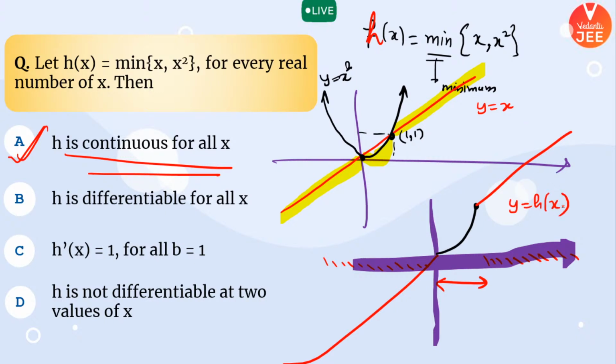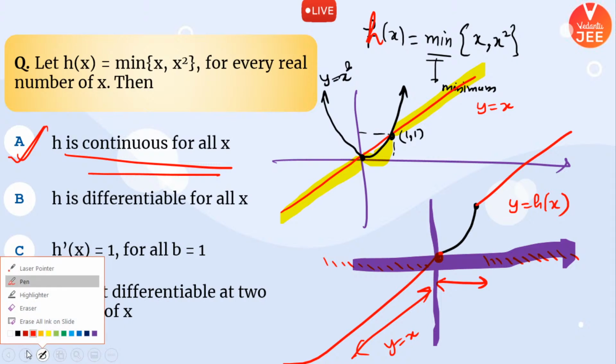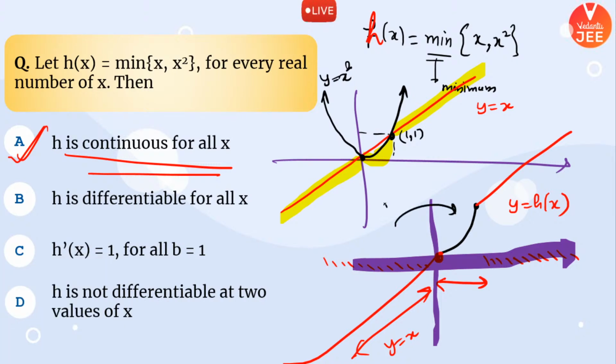Option A is correct. If I look at this particular point, there is a sharp change, isn't it? In this particular part, the graph is of y equal to x, but the black graph is of y equal to x square. That means there is a sharp change occurring at x equal to 0, and there is again a sharp change at x equal to 1, because the function is changing its definition from y equal to x square to y equal to x.